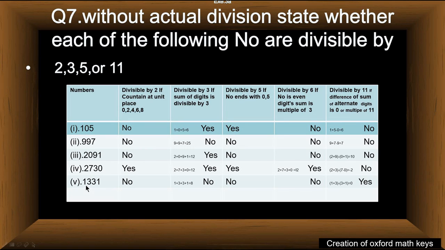The number 1331 is divisible by 11 because the difference of the sum of its alternate digits is equal to 0. Therefore, this number passed the test, and it is divisible by 11.